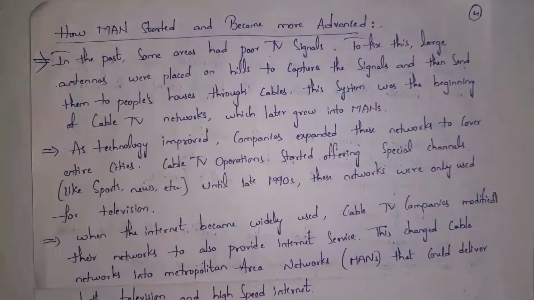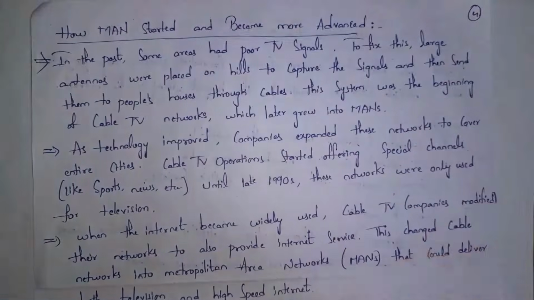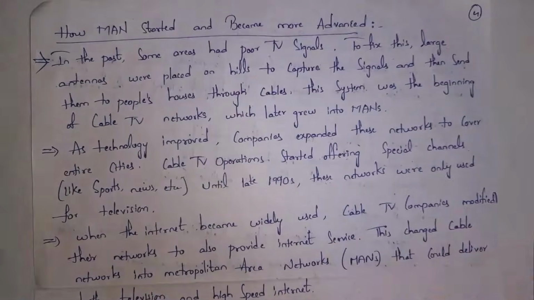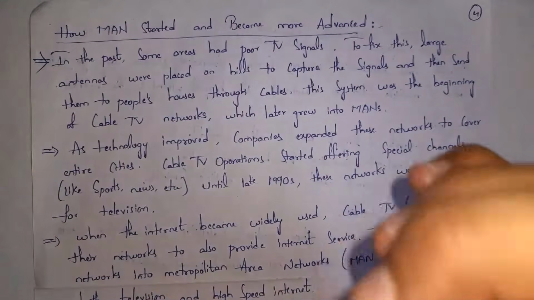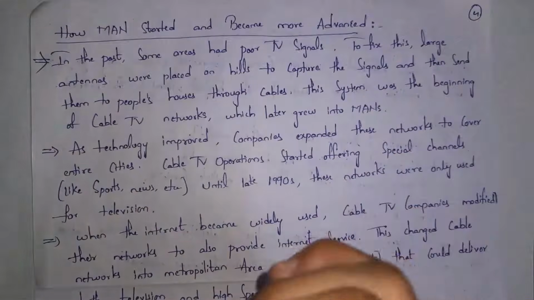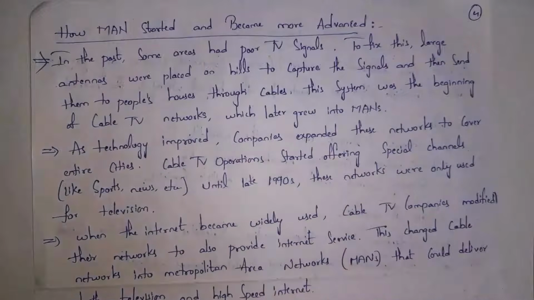Later on, these TV cable networks were converted to metropolitan area networks. As technology improved, companies expanded the network to cover entire cities. Cable TV companies offered various kinds of TV channels like sports, news, etc. And when the internet became popular, these TV companies modified their network to provide internet connections. So this is how TV cable connections converted to metropolitan area networks.